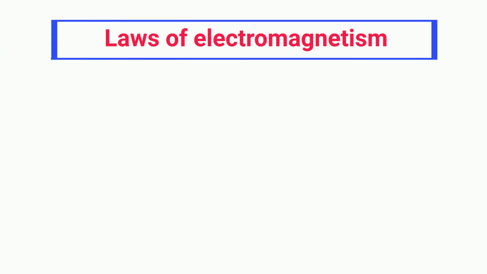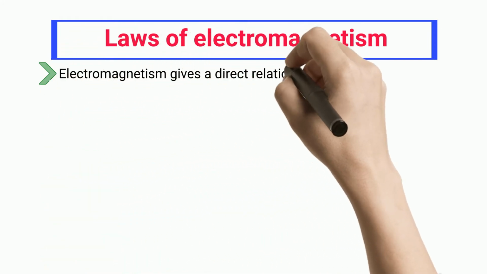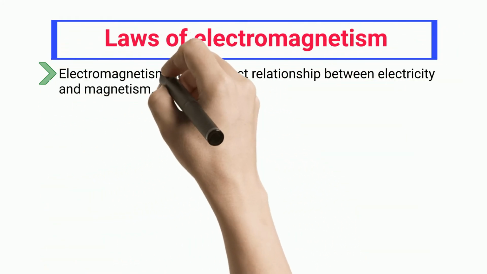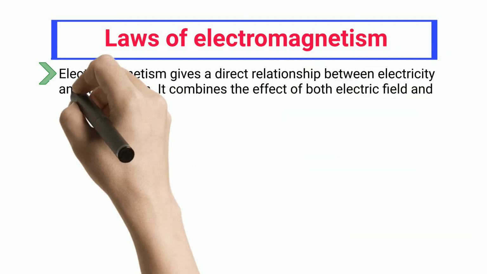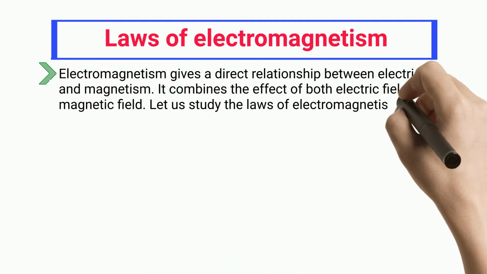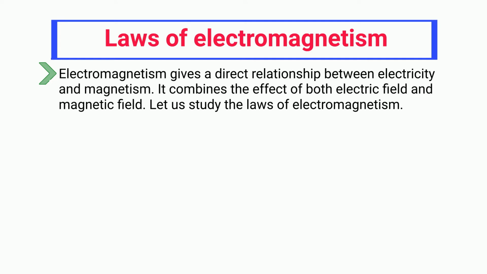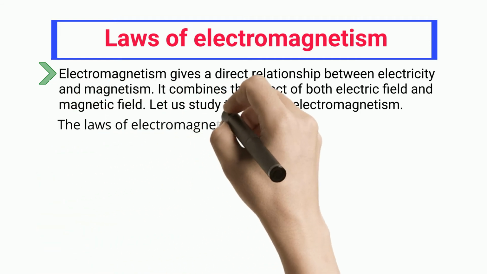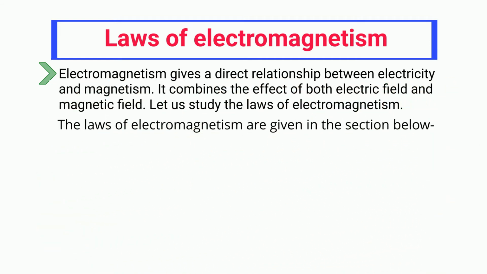Laws of electromagnetism. Electromagnetism gives a direct relationship between electricity and magnetism. It combines the effect of both electric field and magnetic field. Let us study the laws of electromagnetism. The laws of electromagnetism are given in the section below.